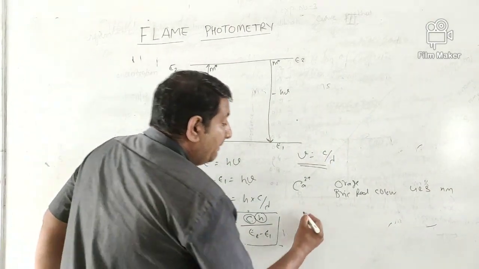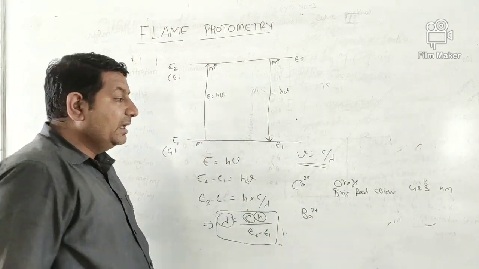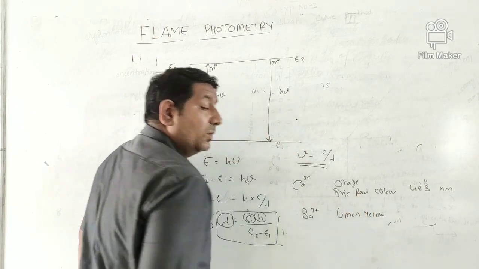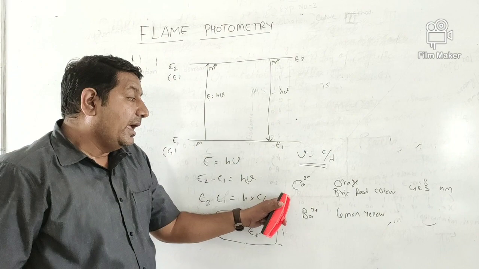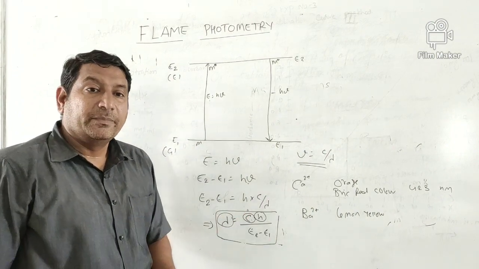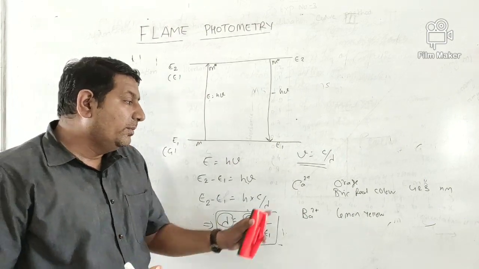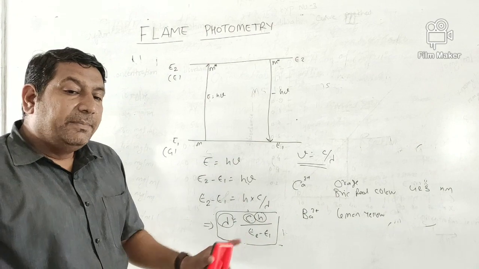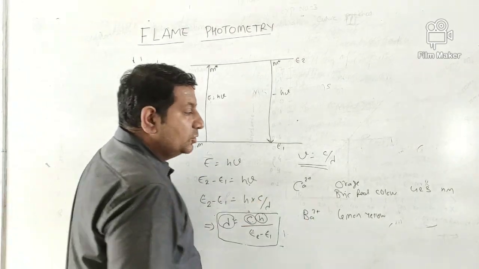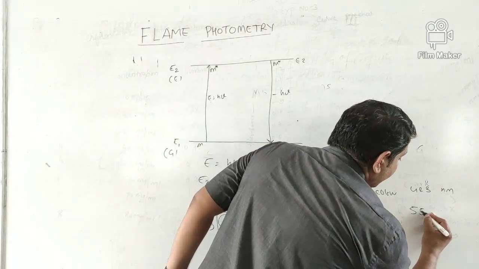Similarly, if we talk about the barium ion, the color for the barium ion is lemon yellow. And please note that every metal ion has a particular color. No two metal ions have the same color. Also, every metal has a particular lambda max. No two metal ions have the same lambda max. Barium shows a lemon yellow color when it burns, and it shows a lambda max of around 554 nanometer.